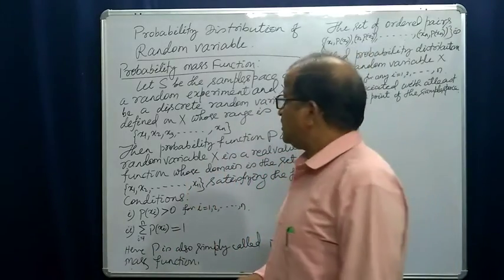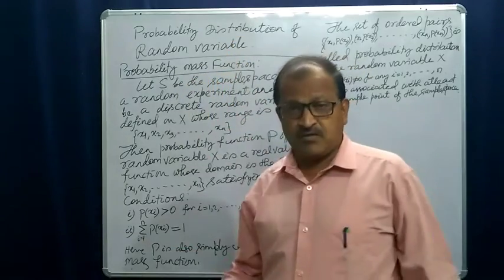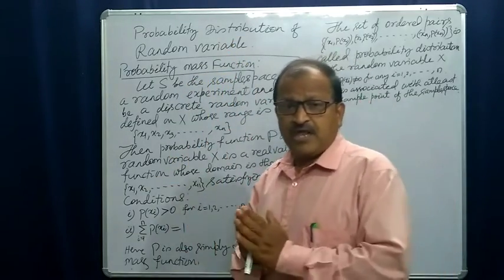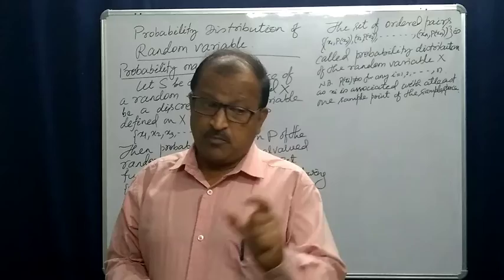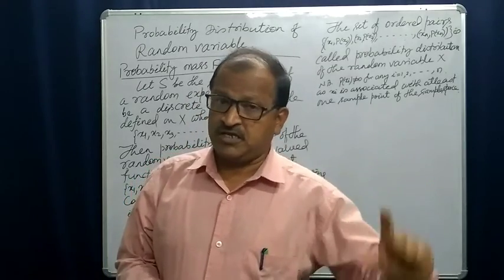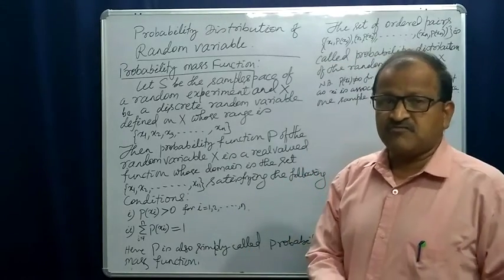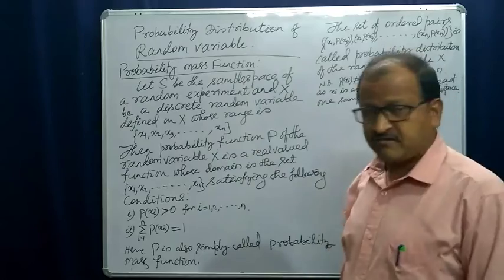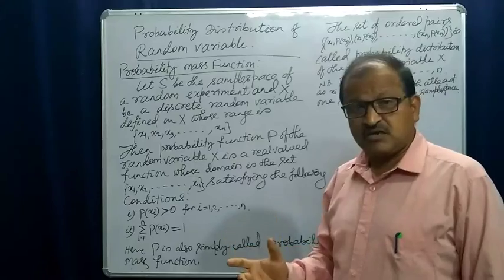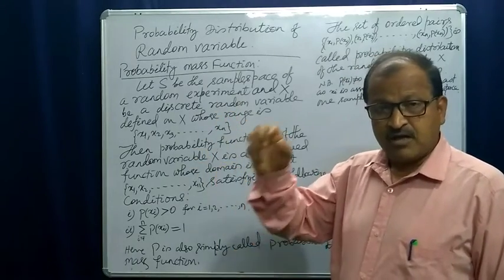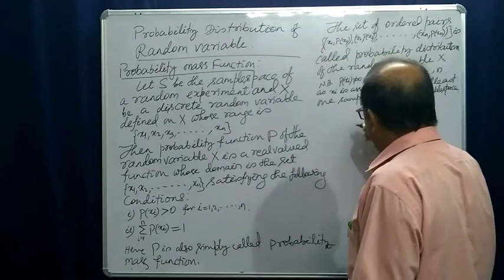In the last class we read about the random variable. What is a random variable? A random variable is also a real valued function whose domain is the sample space only, the set of sample points, the set of all possible outcomes of your random experiment. So let us define the probability function of the random variable.